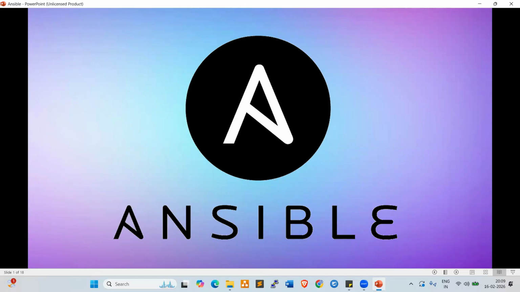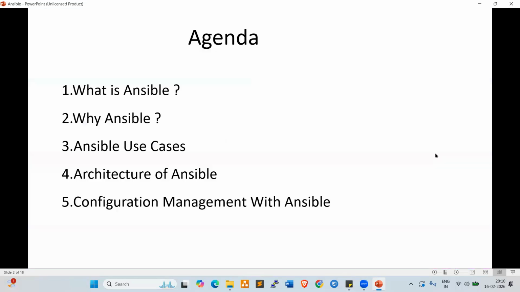Compared with Chef, Ansible is a very advanced one. Both have the same functionality, but Chef required manual activity, manual intervention. But Ansible is completely 100% automation. Now let's move on.